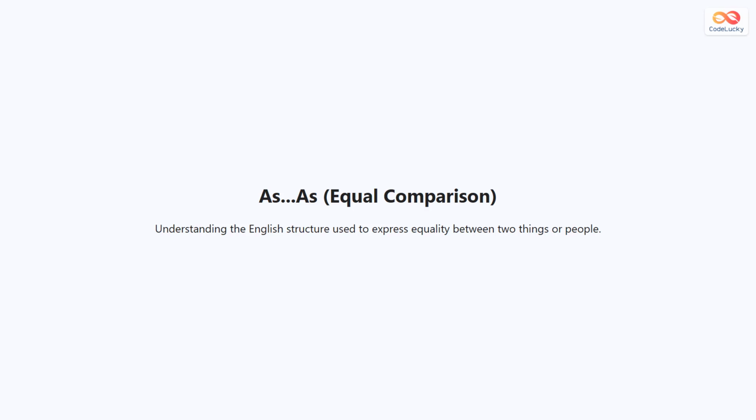The as structure shows equality between two things or people. It means both have the same amount of equality. Use this grammar when comparing things that are exactly equal.